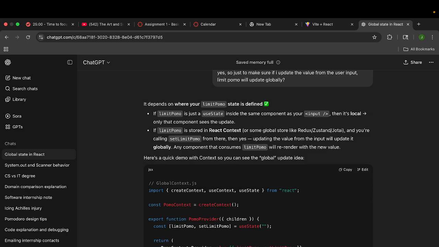It depends on where your limit POMO state is defined. If limit POMO is just a use state inside the component of your input, then it's local. If the limit is stored in React context or some label, whatever, you're calling set limit POMO, then yes, updating value. Any component that consumes limit POMO will re-render with new value.